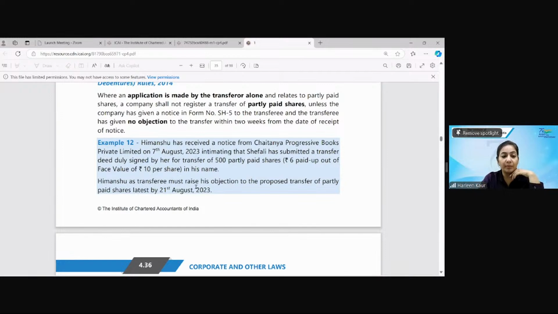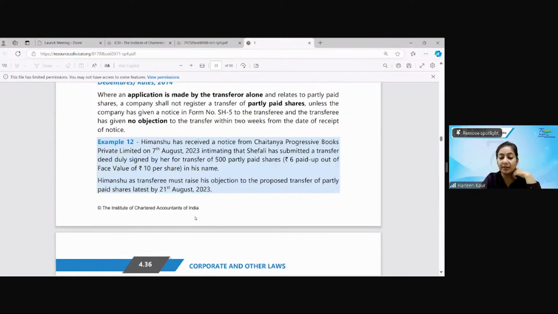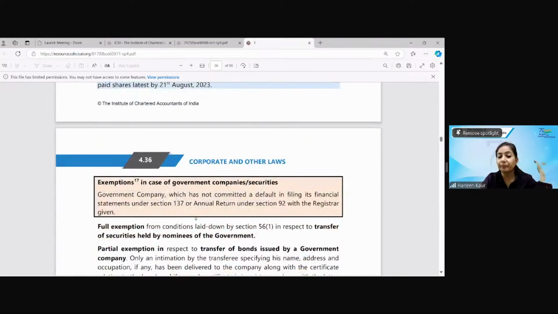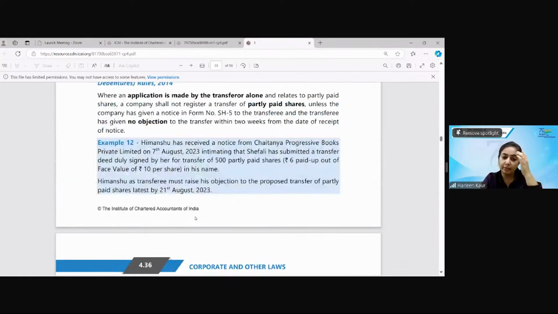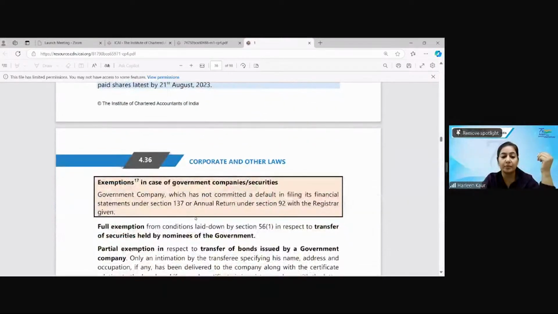First, let's see example number 12. Himanshu has received a notice from Chaitanya Progress Books intimating that Shefali has submitted a duly signed transfer deed for the transfer of 500 partly paid up shares. 6 out of 10 has been paid. So what will Himanshu have to do? He will have to give a no objection certificate latest by 21st August. A 2 weeks time period is given. Mark it important because this helps you clarify the above concept.